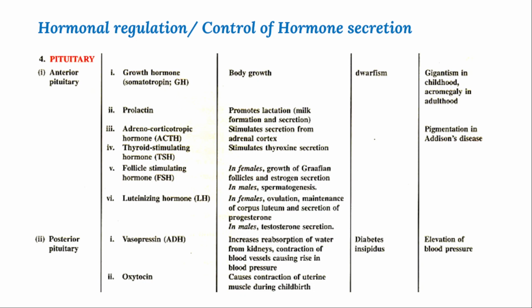You can observe that in lactating mothers, the muscles in the mammary gland are normally blocked, but they will be relaxed, and then pressure will be created, rushing the milk outside to feed the baby. So oxytocin also helps in the ejection of milk.